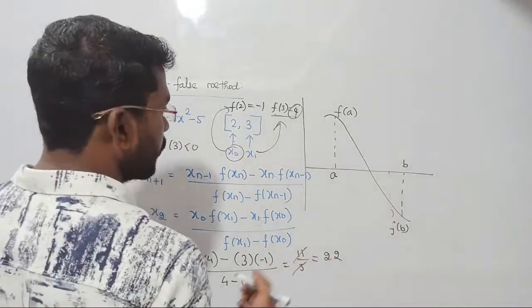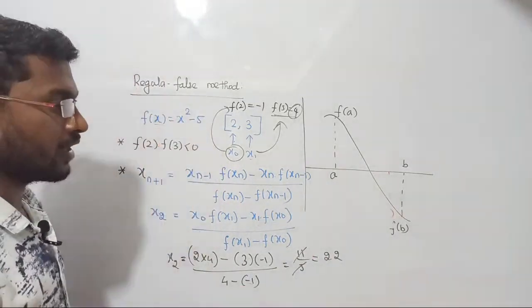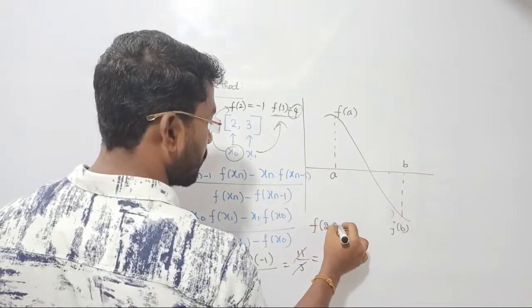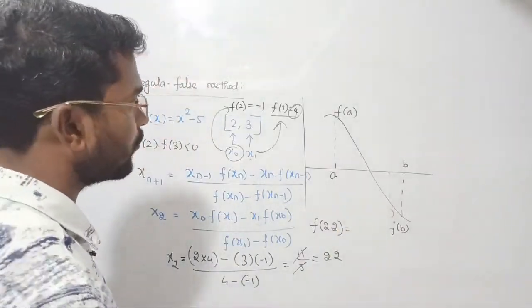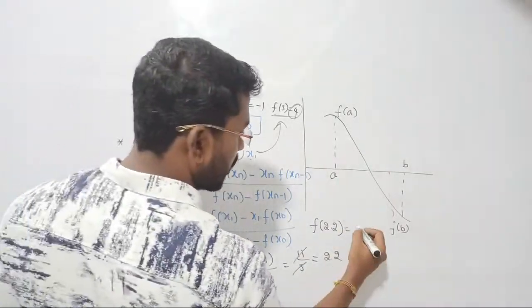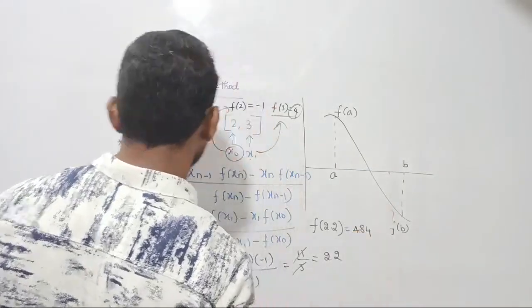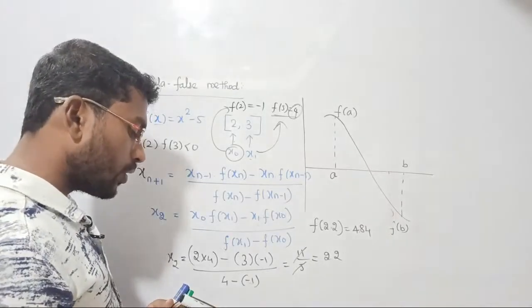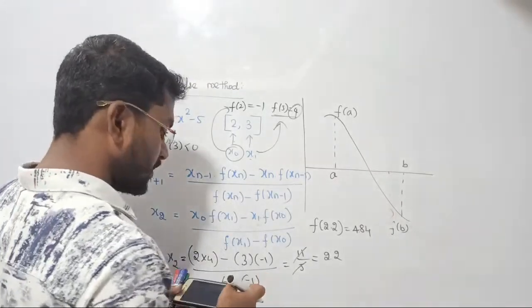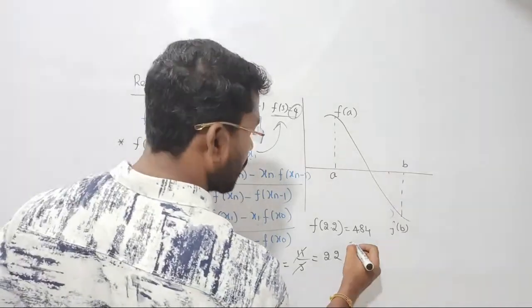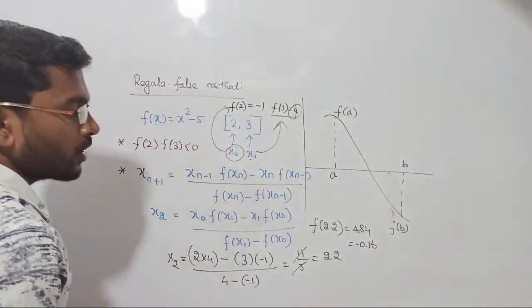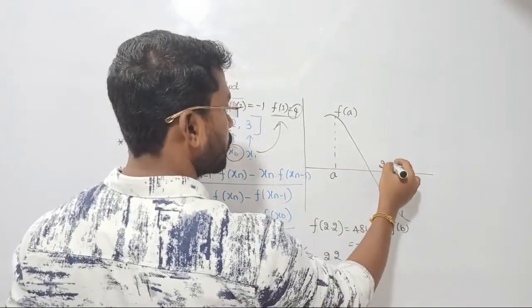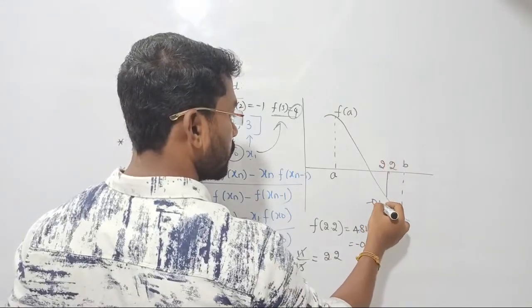Let's raise. If you use 2.2, you have to find out its corresponding value. So the value of f of 2.2, let's calculate. I think it is 4.84, right? If you square 2.2 it is going to be 4.84. Anyway, let me cross check myself once. Yes, that's 4.84 only, minus 5. That is going to be minus 0.16. So that is less than 0, so we have to remove the previous root. Your new root is going to be 2.2, and this is going to be minus 0.16.